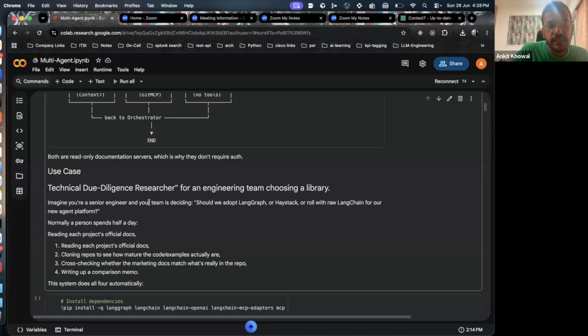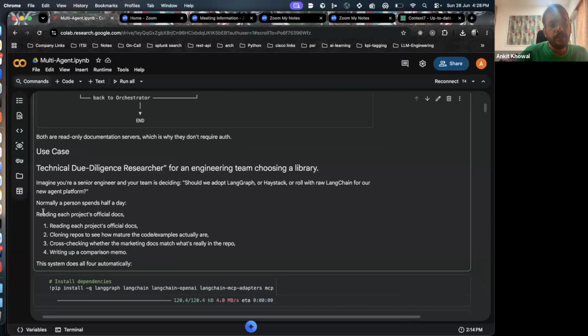So imagine you are a senior engineer and your team is deciding whether we should adopt LangGraph or Haystack or roll it in LangChain for a new agentic platform. You are developing a new agentic platform, and your manager has told you to evaluate whether LangGraph is good, Haystack is good, or the raw LangChain library is good.